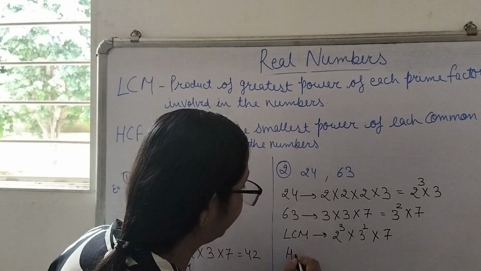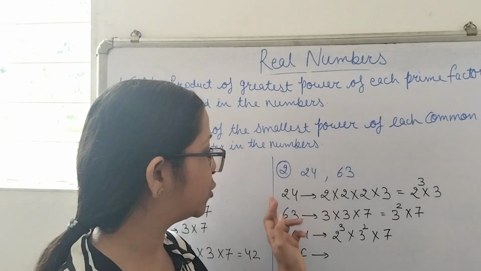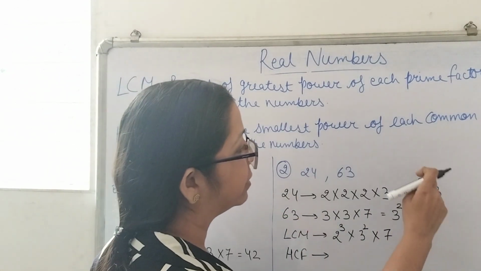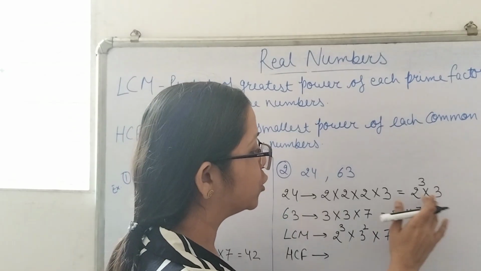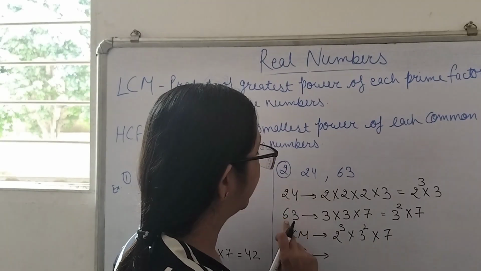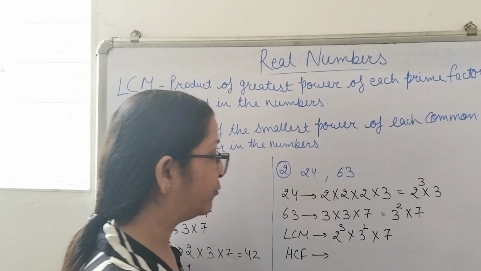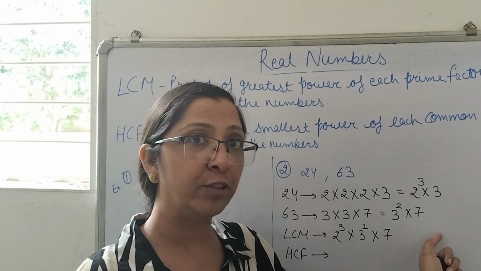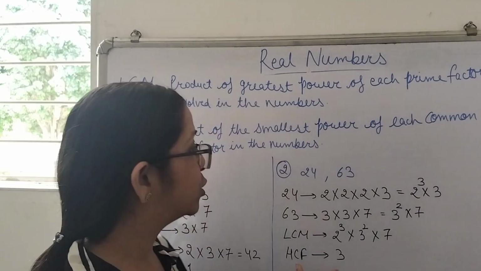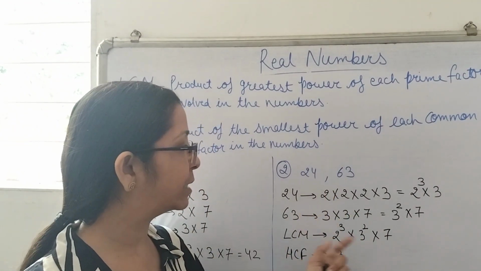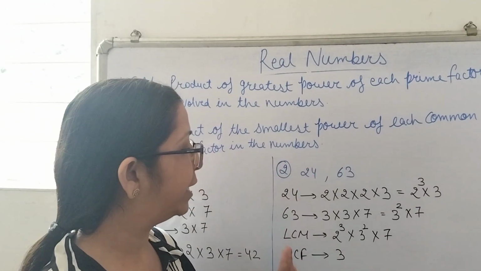For finding the HCF, we want the smallest power of the prime factor which is common in both numbers, that is 24 and 63. So over here there is no factor of 2 in the number 63, so 2 won't be coming here. In 24 there is one 3, in 63 there are two 3's, but for finding HCF we want the smallest power of the prime factor. So we will be taking the smallest power of 3, that is 1, that is 3 only. So HCF of these two numbers will be 3, and LCM will be the multiplication of all these numbers. So hope it is clear to you how to find the LCM and how to find the HCF of the given numbers.